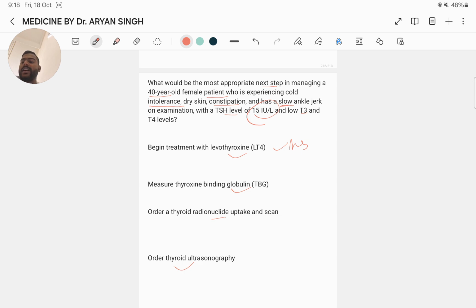Because in the case we are discussing, this is hypothyroidism, as there are low levels of total and free T3 and T4 with high TSH. For treatment of hypothyroidism, levothyroxine 1.6 microgram per kg is to be started, available as 25 microgram, 50 microgram, 88 microgram and 100 microgram.